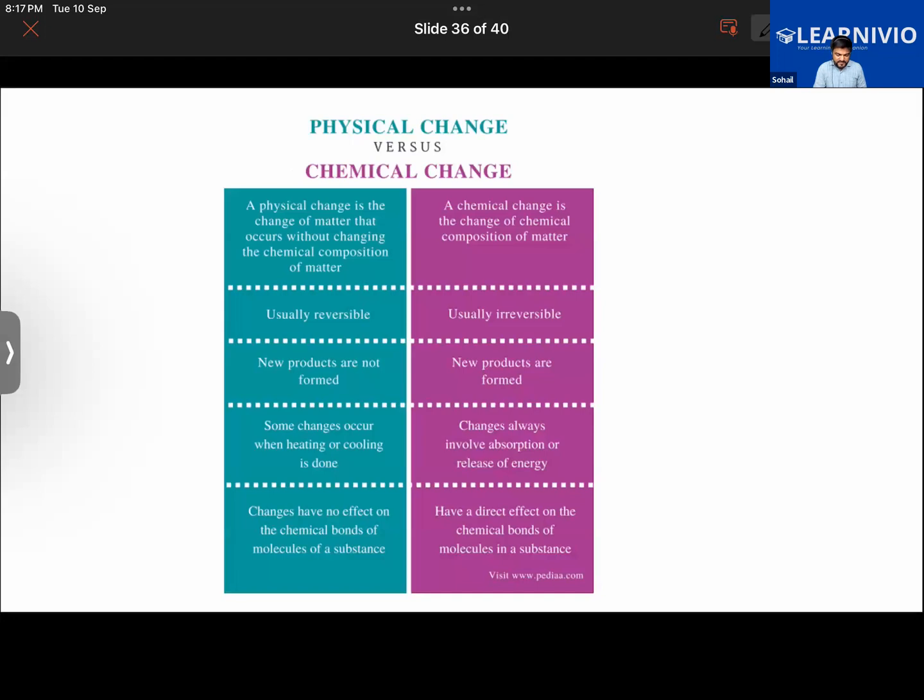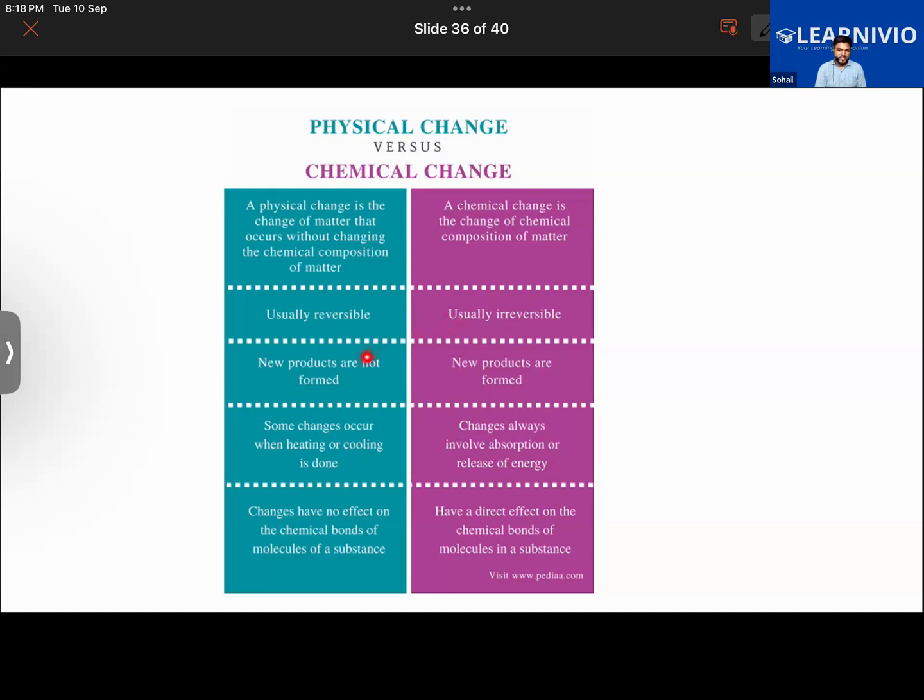Okay. So there was one more thing to be discussed, which is the difference between physical and chemical changes. In the case of a physical change, the chemical composition does not change, only the physical properties like the state, temperature, color, shape and size will change, right? But in a chemical change, the chemical composition of the matter changes, like a new substance is formed with completely different properties. While physical changes can be reversed, chemical changes are irreversible in nature.